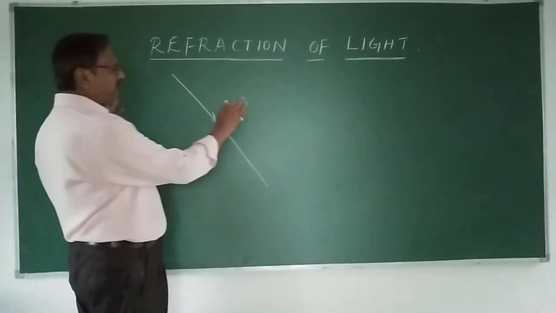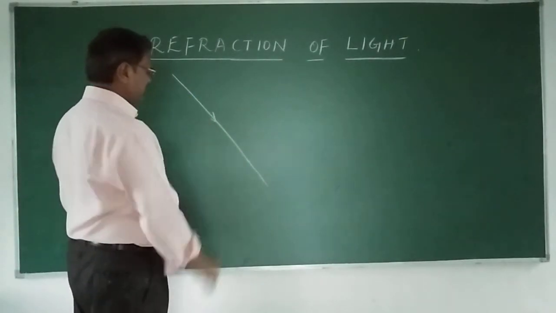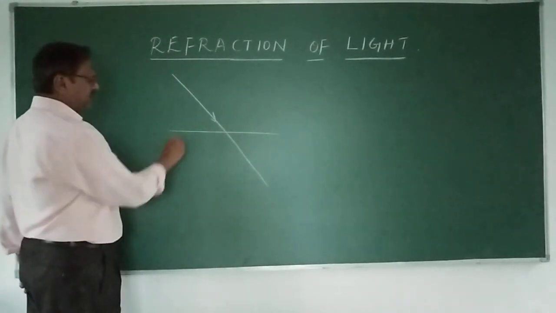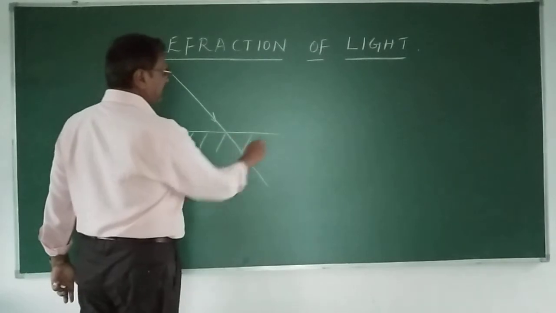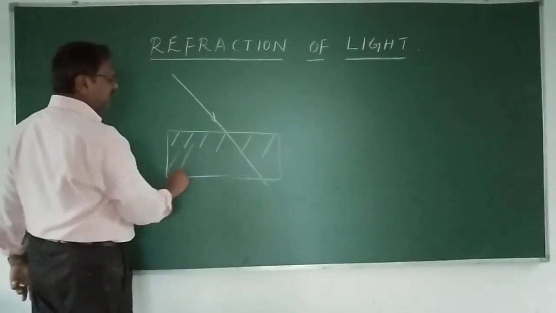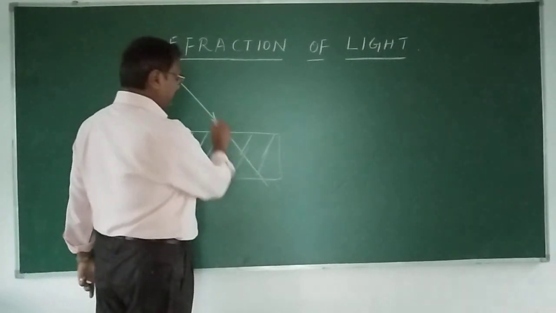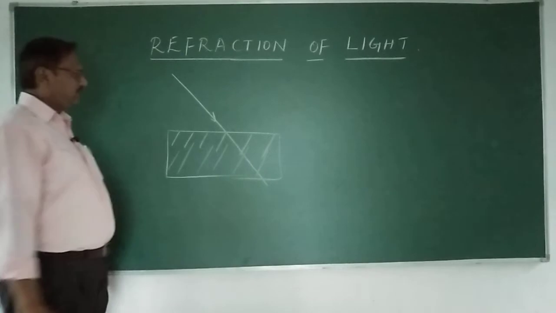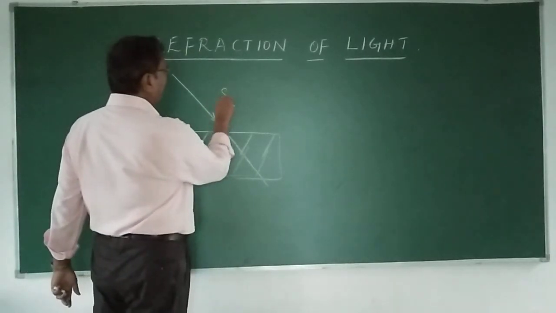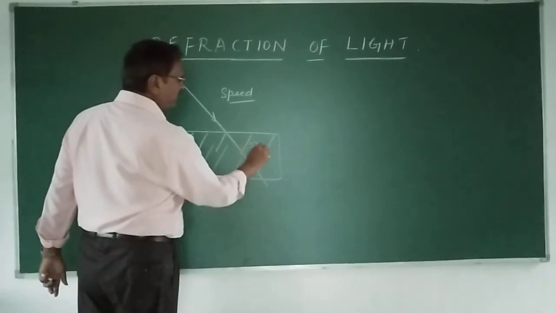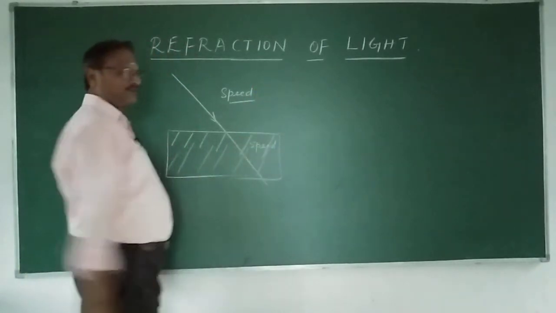Now if I have air, it is traveling like this. If in between I bring some other material, let us say a piece of glass, then the light will not travel in a straight line. Why? Because the speed of light in this medium is different from the speed of light in this medium.